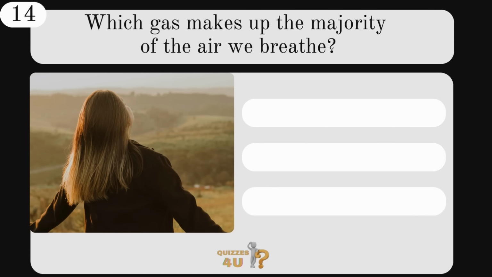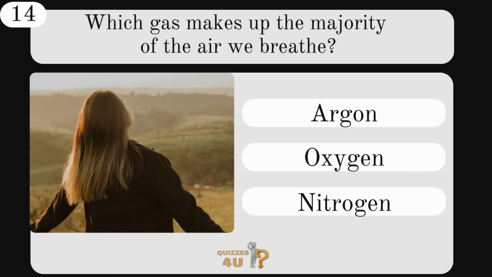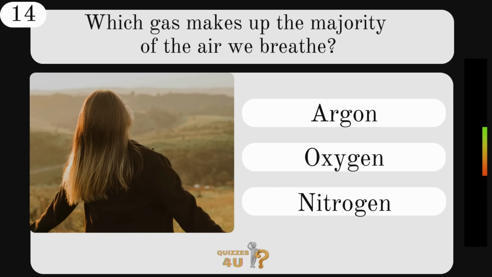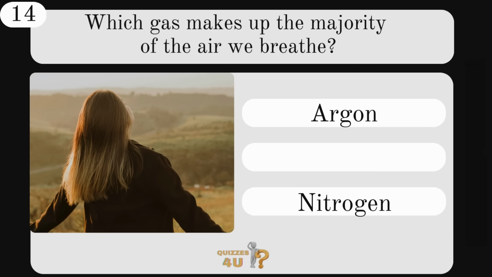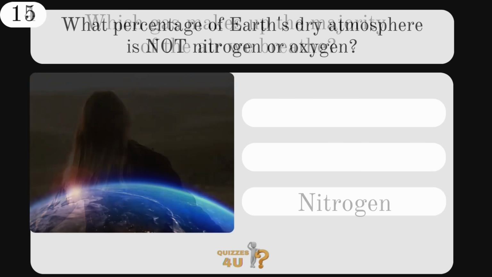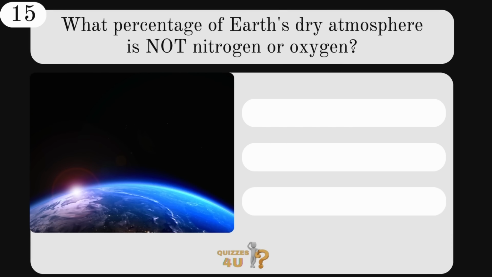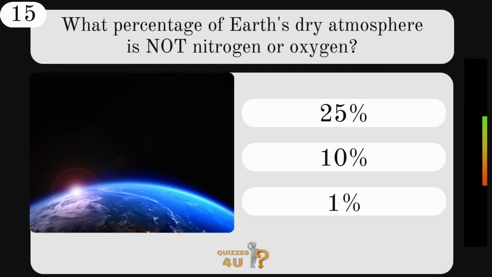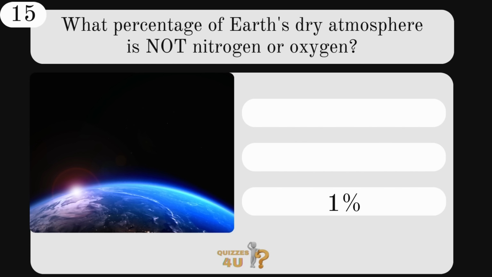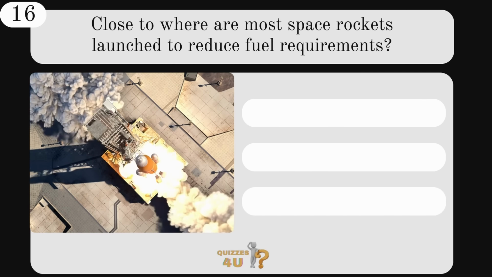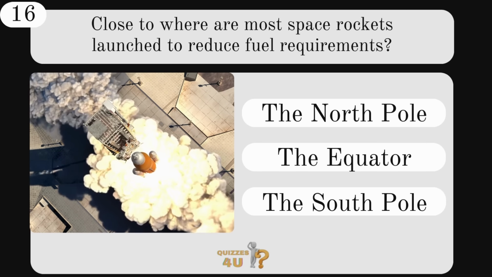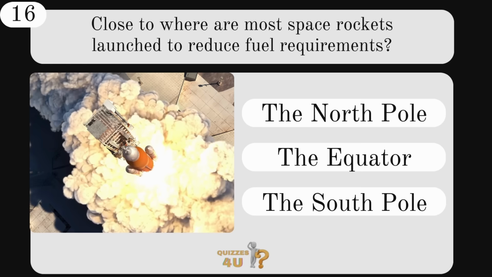Which gas makes up the majority of the air we breathe? Is it argon, oxygen, or nitrogen? The majority is nitrogen. What percentage of Earth's dry atmosphere is not nitrogen or oxygen? 25, 10, or 1%? The answer, only 1%. Close to where are most space rockets launched to reduce fuel requirements? The North Pole, the Equator, or the South Pole?